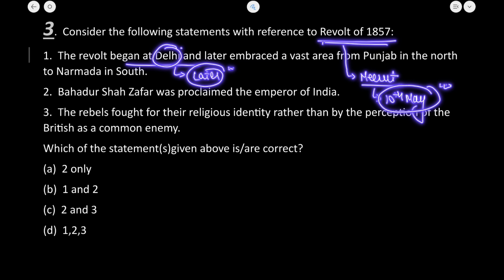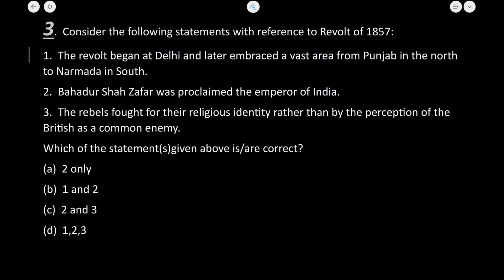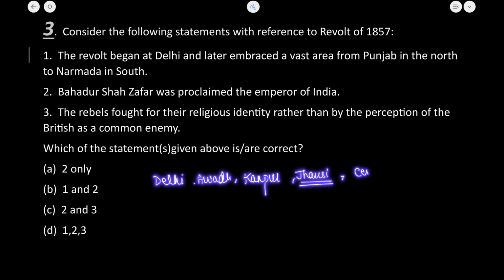This revolt was also known as the revolt which showed Hindu and Muslim unity. As we have seen, there was the Azamgarh proclamation, and this proclamation told about Hindu and Muslim unity. So this revolt didn't begin at Delhi at first. It began at Meerut, and later it spread to other regions such as Delhi. It spread to Awadh. Then it spread to Kanpur, where it was led by Nana Sahib. Then Jhansi. In Jhansi, the revolt was led by Rani Lakshmibai, and then parts of central India were also there.